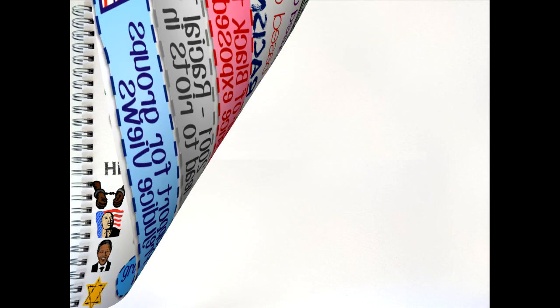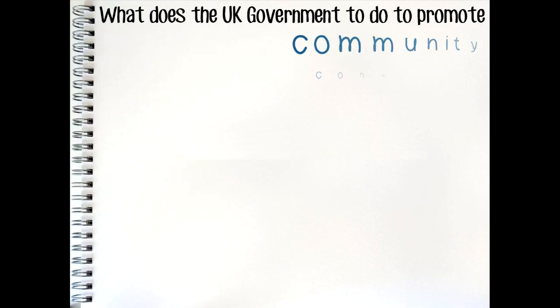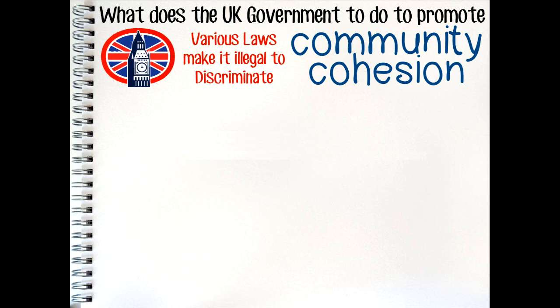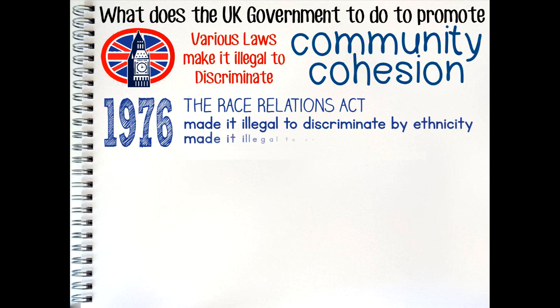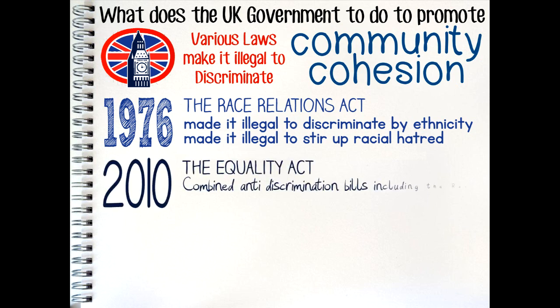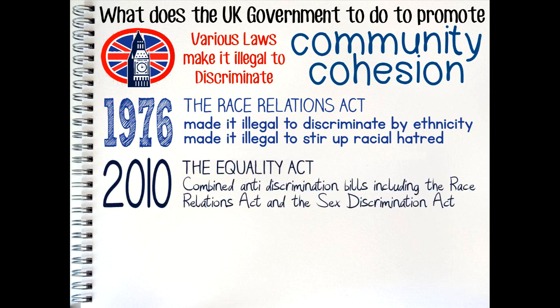What does the UK government do to promote community cohesion? In the UK, there are various laws that make it illegal to discriminate against someone based on their ethnicity. In 1976, the government passed the Race Relations Act, which made it illegal to discriminate against a person based on their ethnicity, nationality, or religion. The act also made it illegal to use threatening or abusive words that could stir up racial hatred. In 2010, the government combined a number of pieces of anti-discrimination law, including the Race Relations Act and the Sex Discrimination Act, into one piece of legislation called the Equality Act.